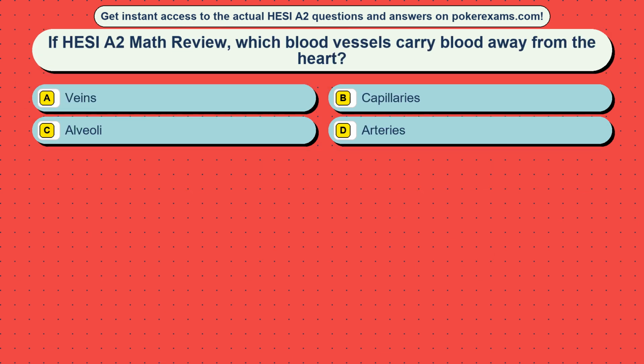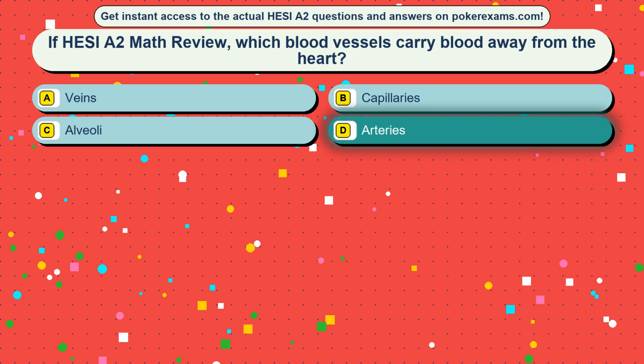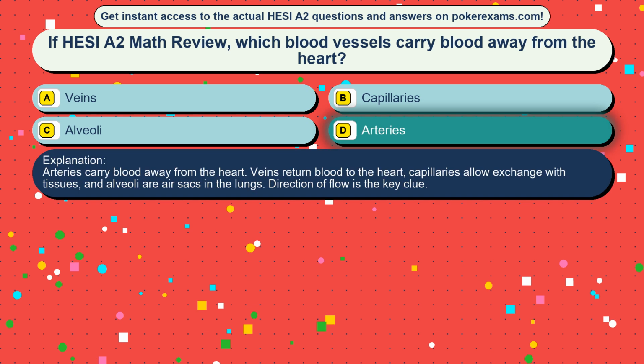Question 10. If HESI A2 Math Review, which blood vessels carry blood away from the heart? Option A, veins. Option B, capillaries. Option C, alveoli. Option D, arteries. The correct answer is option D, arteries. Arteries carry blood away from the heart. Veins return blood to the heart, capillaries allow exchange with tissues, and alveoli are air sacs in the lungs. Direction of flow is the key clue.